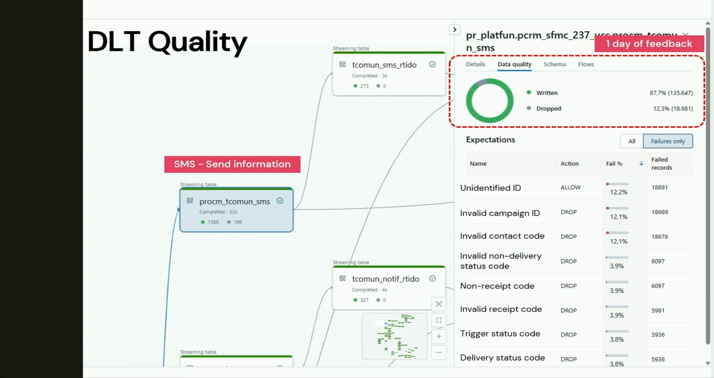For instance, undefined ID, here we retain the information, awaiting new information. Invalid campaign ID, we simply drop it. Invalid contact code, drop it, and so on. We choose what we would like to do with these primary keys for us.